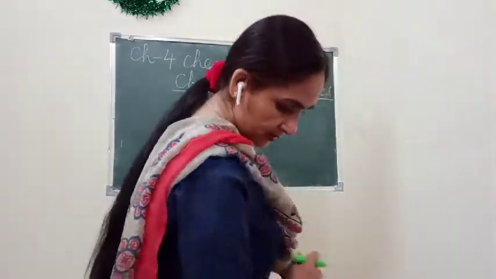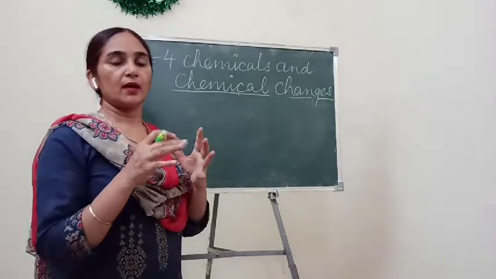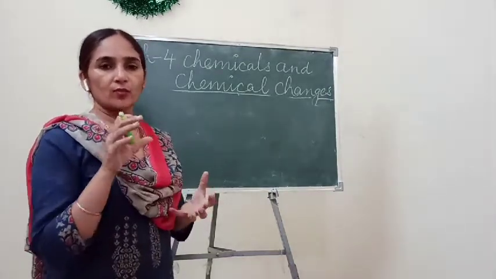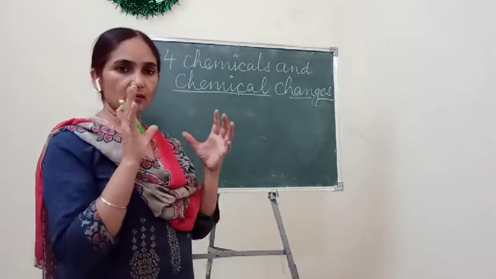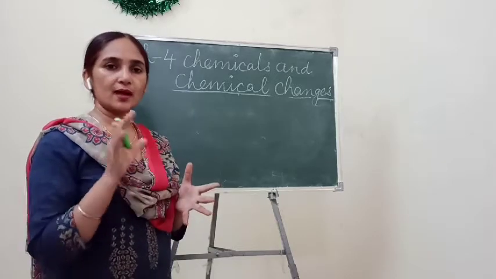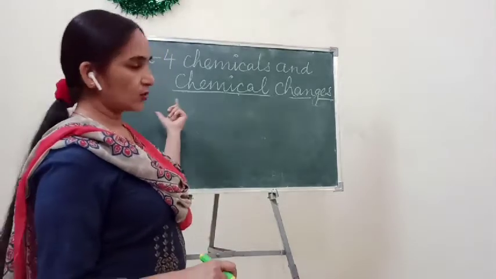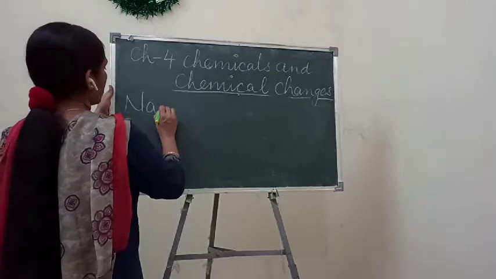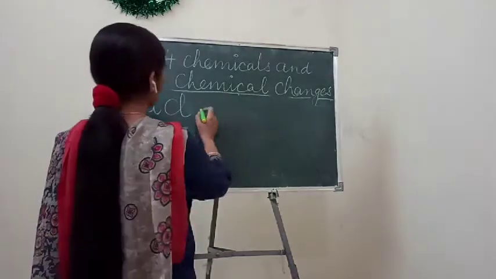After this, in your book, some important formulas are written. I will send you a pic of those formulas. You write them down in your copies at the start of this chapter, because they are very important. I told you about carbon dioxide, and after that they have written sodium chloride, which is the common salt we eat at home.